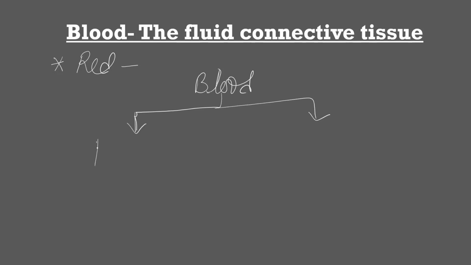Now let us discuss blood. I think all of you have seen blood. The color of blood is red. Why is it red? That is due to RBC. Blood is first of all a fluid connective tissue. Blood contains basically two things. The first, the liquid part, is known as plasma, and the second is the cells inside the plasma.